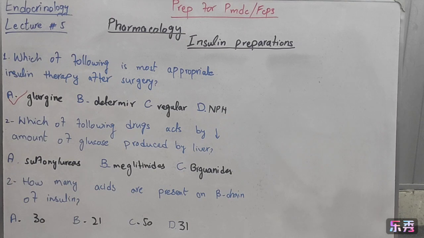Second MCQ is which of the following drugs acts by decreasing the amount of glucose produced by the liver? Sulfonylureas, meglitinides, biguanides. Correct option is biguanides. Third MCQ is how many amino acids are present on beta chain of insulin? 30, 21, 50 and 31. Correct option is 30. Okay, thanks.